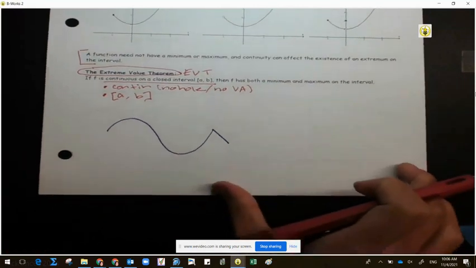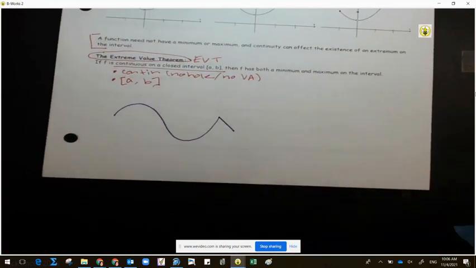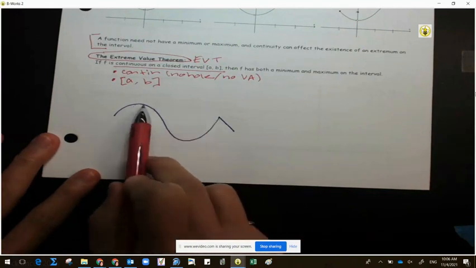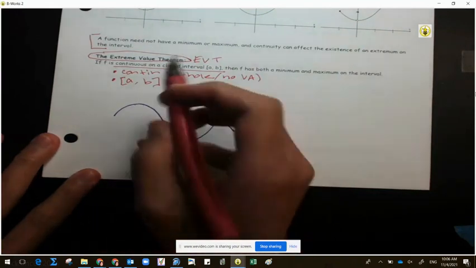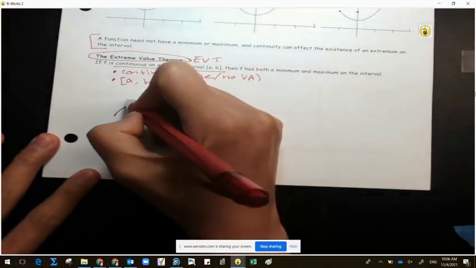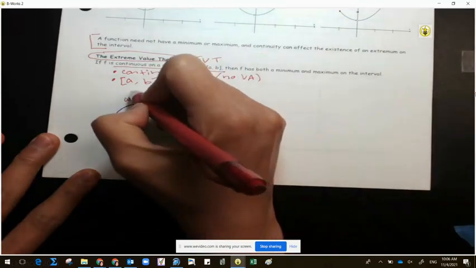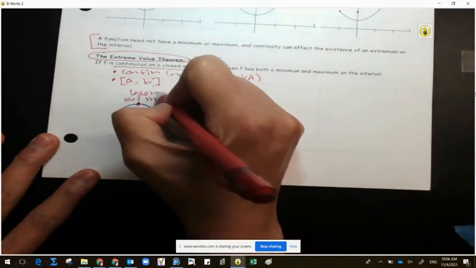So at this point, given the graph, can you pinpoint the highest point of the graph? Is my highest point up here or right here? Top left, top right, where? Right here. So this is called the absolute maximum. Another word instead of absolute maximum is global.